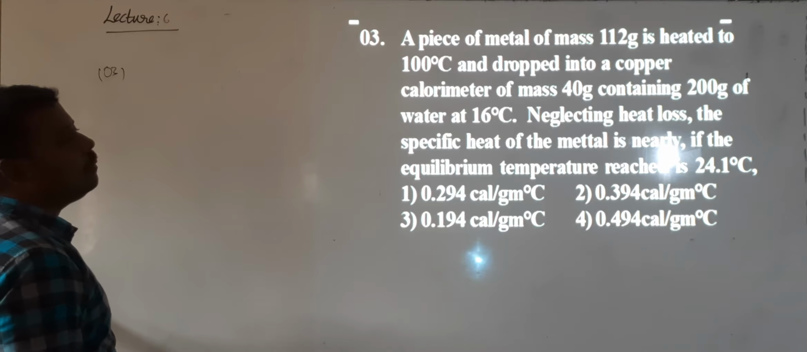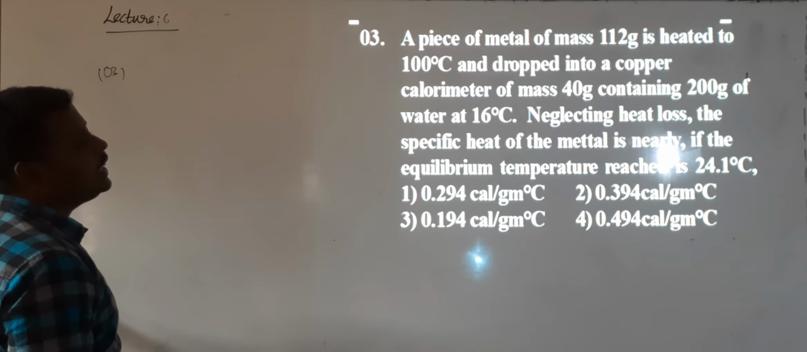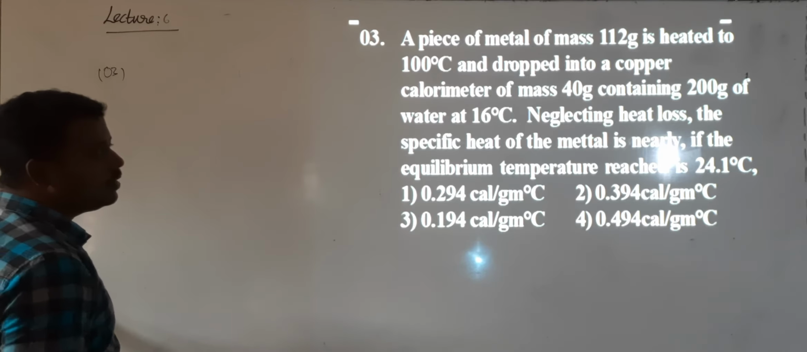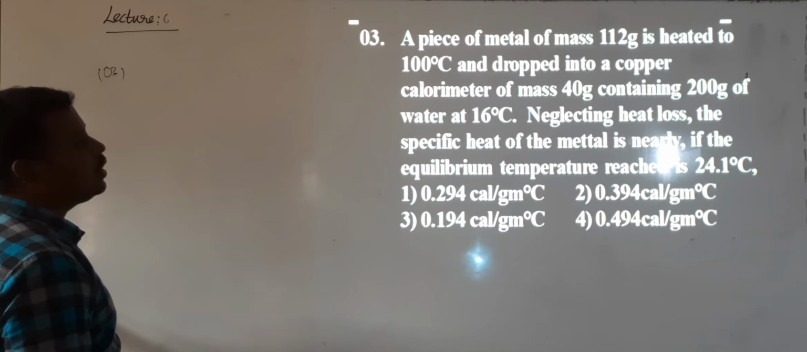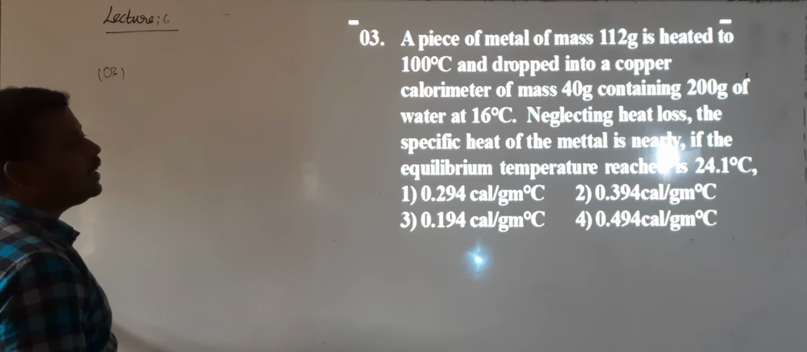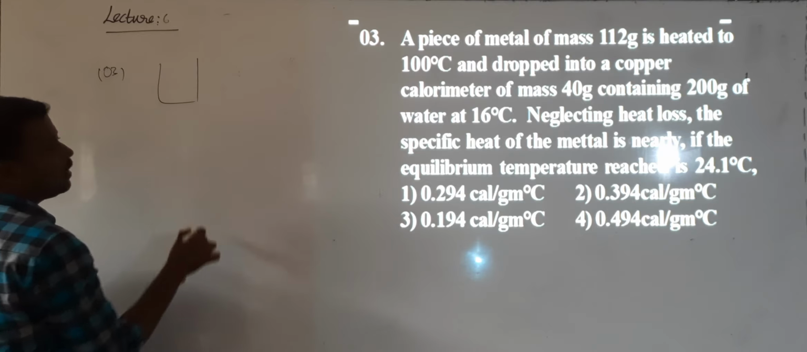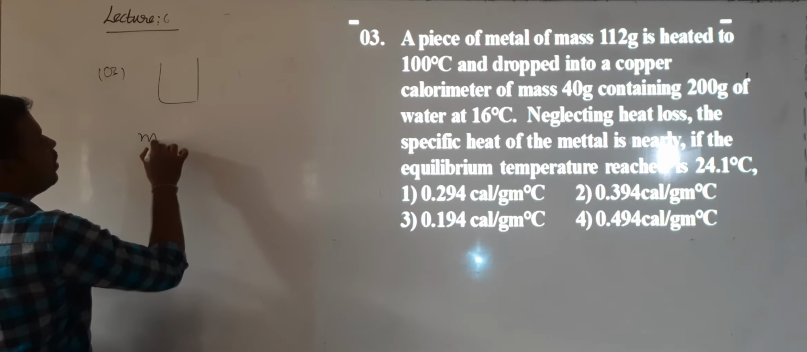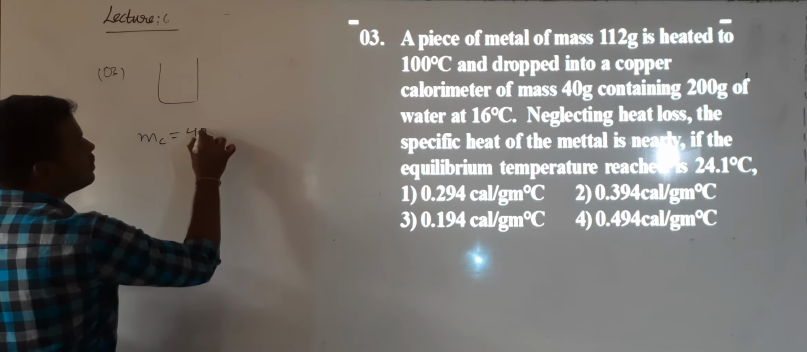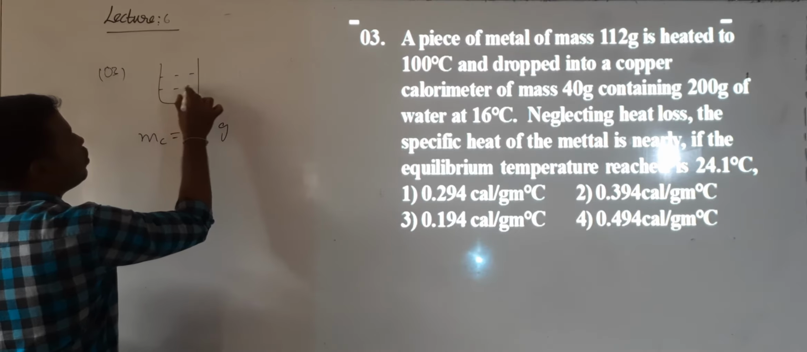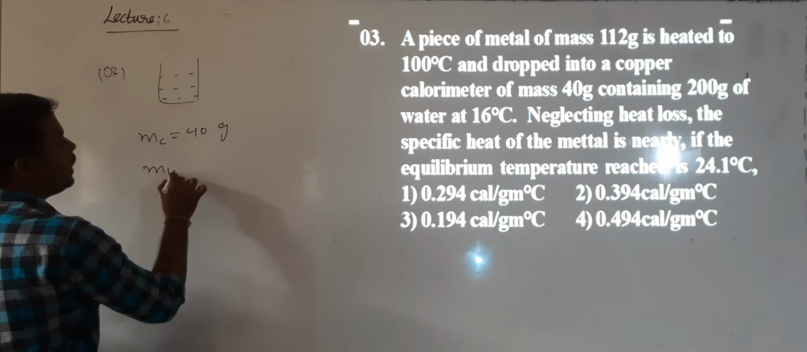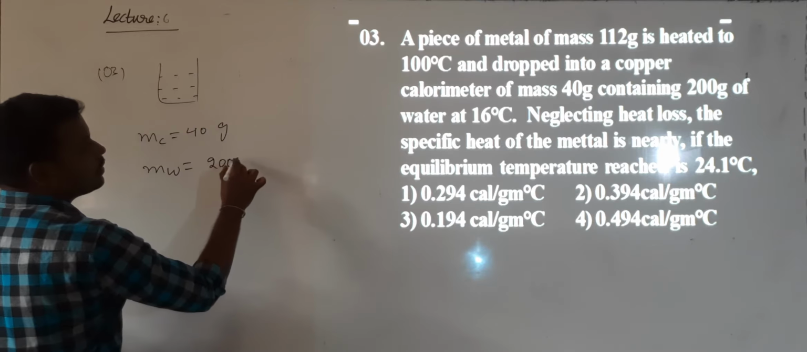A piece of metal of mass 112 grams is heated to 100 degrees and is dropped into a copper calorimeter of mass 40 grams, which contains 200 grams of water at 60 degrees. Neglecting the heat loss, the specific heat of the metal is nearly, if the equilibrium temperature is 24.1 degrees Celsius. They have taken one calorimeter. What is the mass of the copper vessel? Copper vessel mass is 40 grams. This calorimeter is filled with water. What is the mass of the water? That is 200 grams.